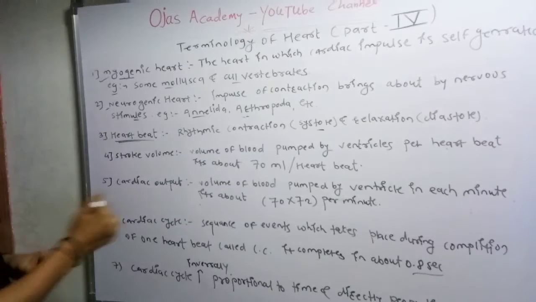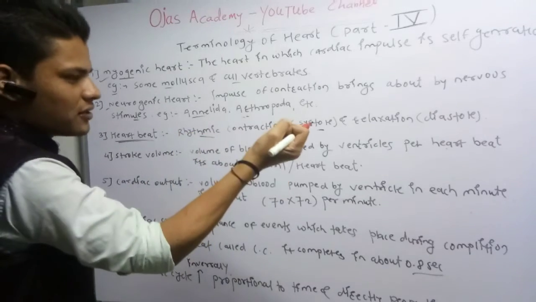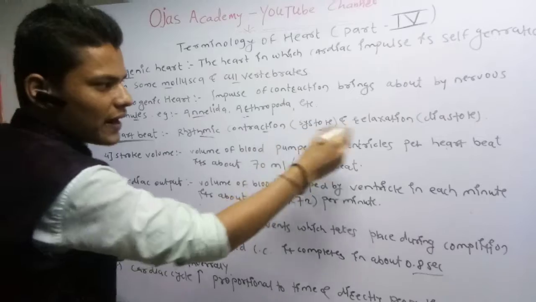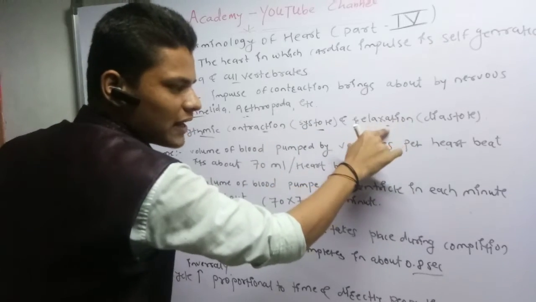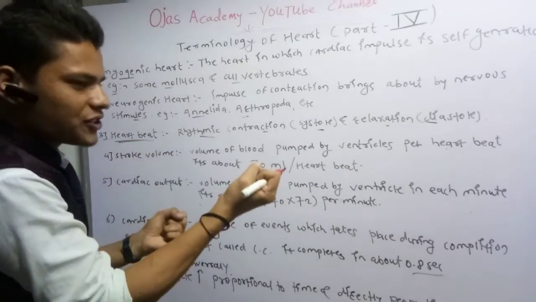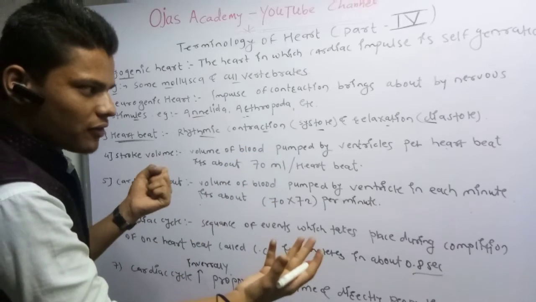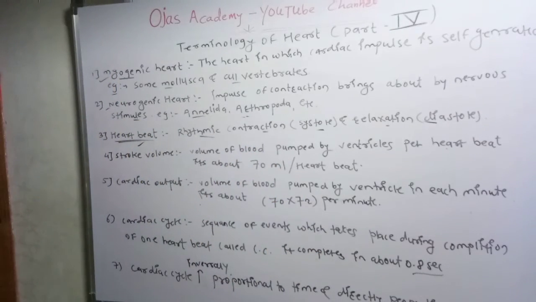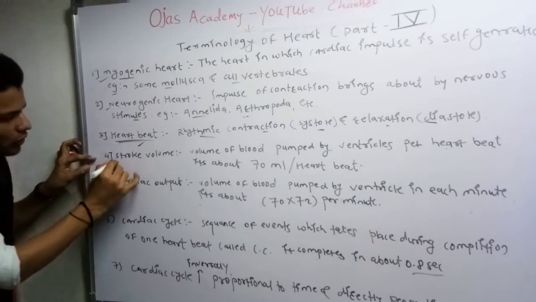So what is the heartbeat? Rhythmic contraction means systole, another name of contraction is systole, and another name of relaxation is diastole. Heartbeat is a rhythmic contraction, systole, and relaxation of the heart, diastole. We call it heartbeat.